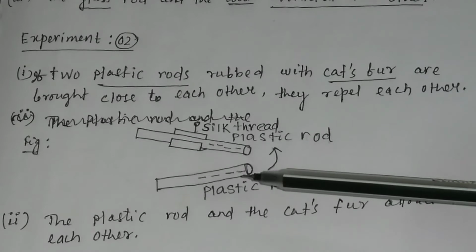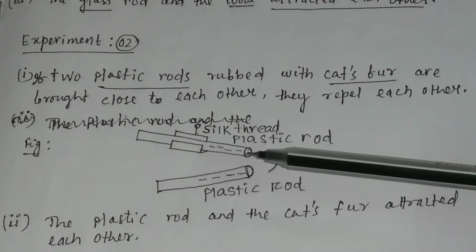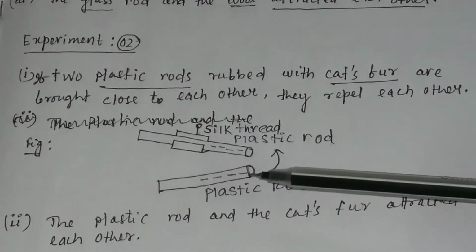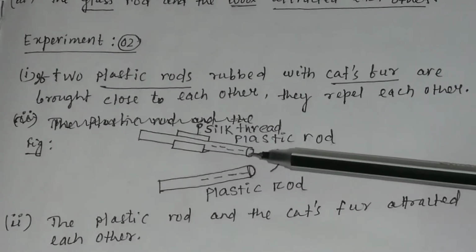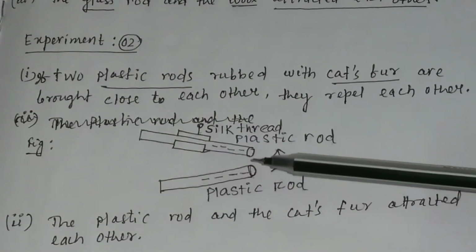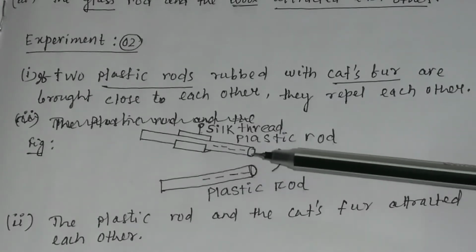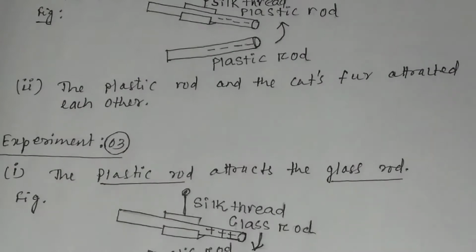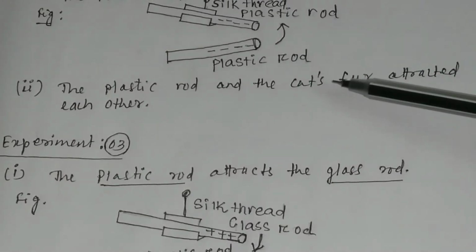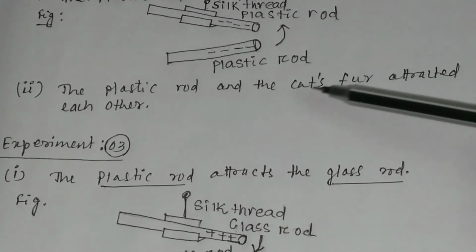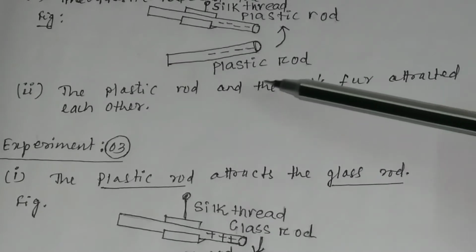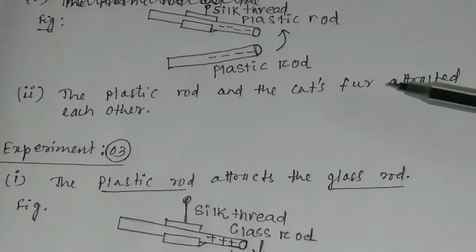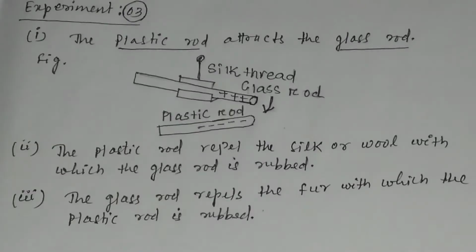And you bring this plastic rod near this plastic rod. What you will see, when this plastic rod is brought close to this plastic rod, they will repel each other. But if you take the plastic rod and the cat's fur, they will attract each other.